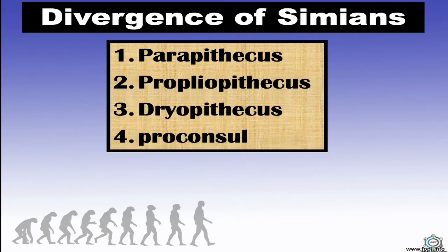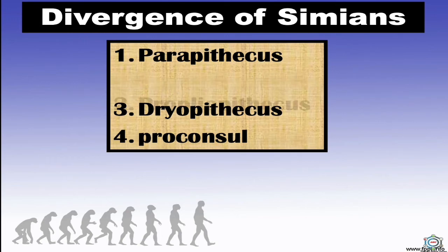So, in this evolution series, first one, that is Parapithecus, the earliest fossil believed to represent the ancestors of today's Old World monkeys, apes and humans, is called Parapithecus. It was discovered from the lower Oligocene epoch in Egypt. The evolutionary line of the Old World monkeys diverged from the main trunk of primate evolution in the Oligocene.